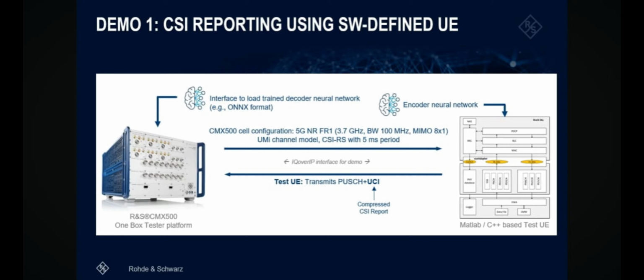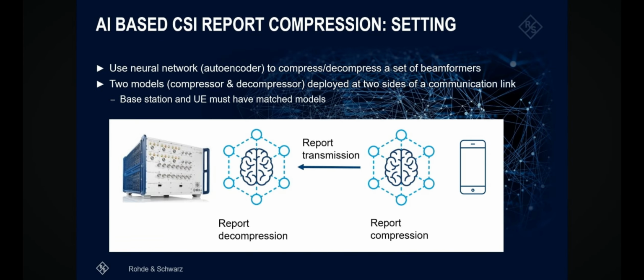So we know CSI reporting compresses info about beamformers, how to shape the signal. The AI/ML idea here involves training a neural network. One on the phone side acts as a super efficient compressor. It takes all that channel data and boils it down into a really small bunch of bits. And this is the bit I found really interesting. It's not just the phone using AI. No, that's key. They also need a matching AI decompressor, another neural network running on the base station side. Correct. To understand that super compressed report and rebuild the beamformer info. So AI is potentially deep in the network infrastructure too. Exactly. It's a two-sided AI system, which is pretty advanced stuff for this stage.